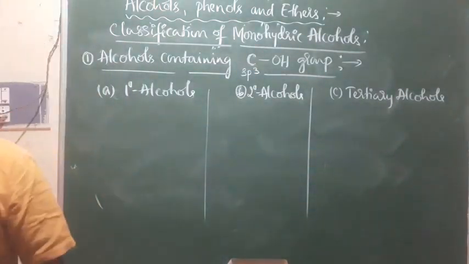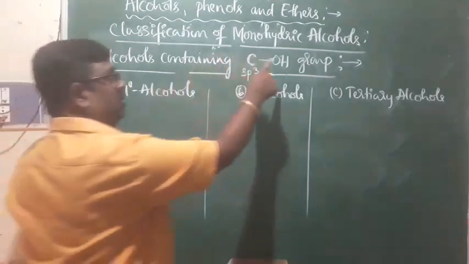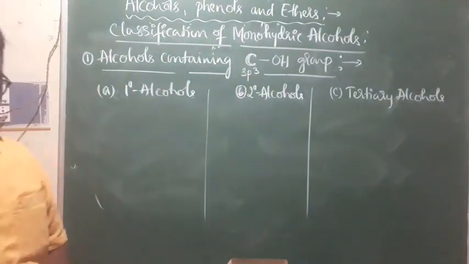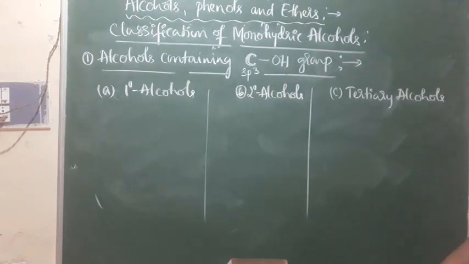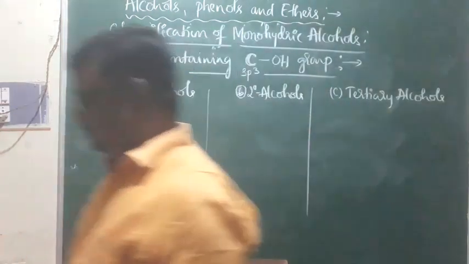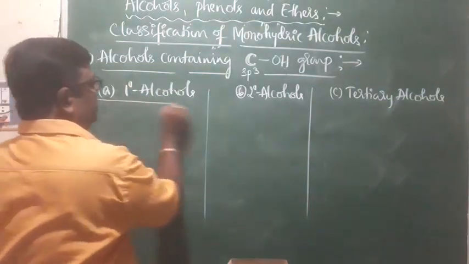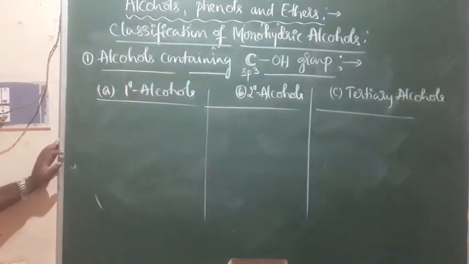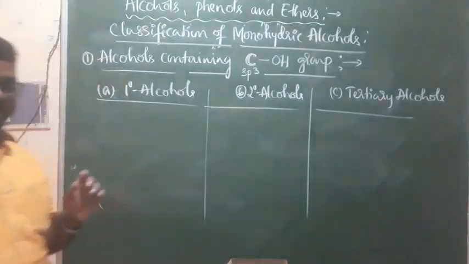Under the monohydric alcohols, we have the alcohols containing the C-OH group, where the OH group is directly attached to the sp3 hybridized carbon. Because we have different types of carbon atoms: sp3 hybridized carbon, sp2 hybridized carbon, sp hybridized carbon, like that. Here we have alcohols containing sp3 hybridized carbon atoms, and under that we have primary alcohols, secondary alcohols, and tertiary alcohols, right?